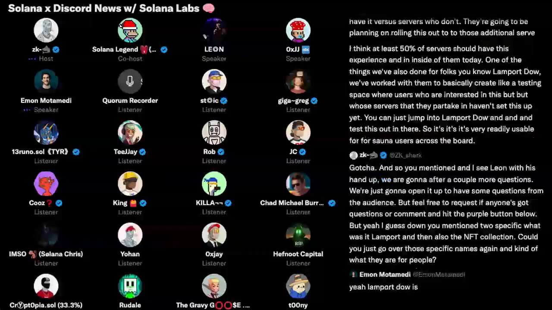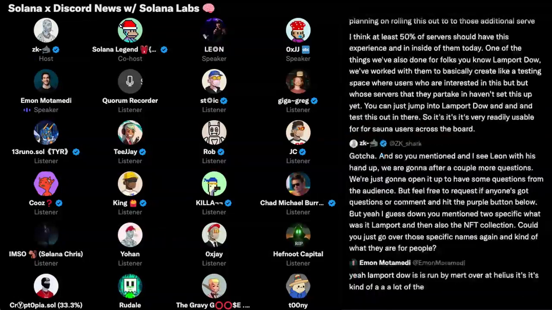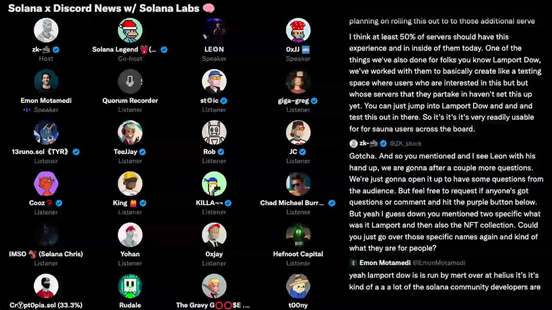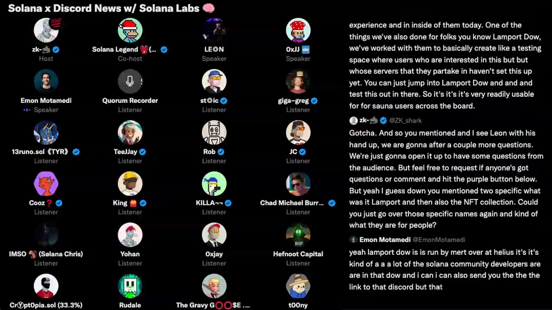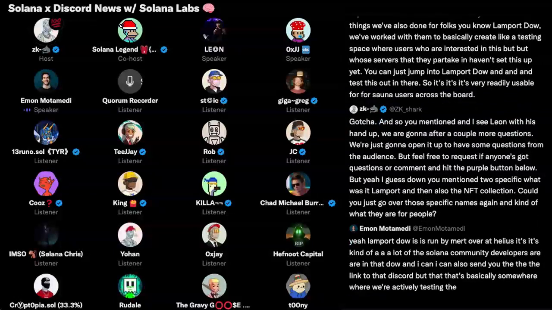Yeah, Lamport DAO is run by Mert over at Helios. A lot of the Solana community developers are in that DAO. And I can also send you the link to that Discord. But that's basically somewhere where we're actively testing the experience for people who are interested in it.